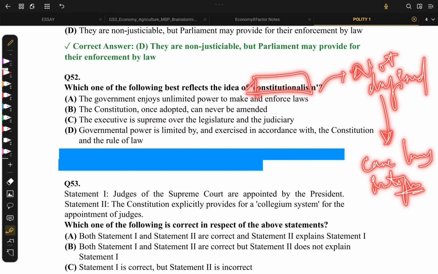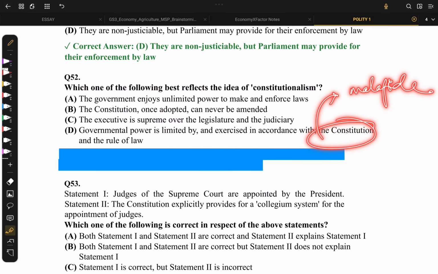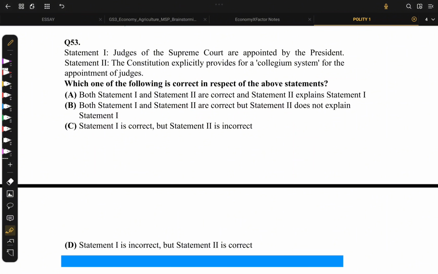Constitutionalism basically means limiting the government in accordance to the constitution and rule of law, and not giving them chance to act on their malafide intentions and dilute the aspirations of the constitution. So it's option D.